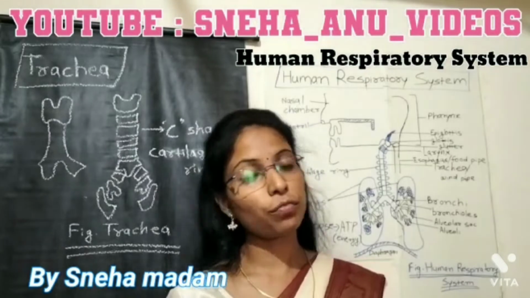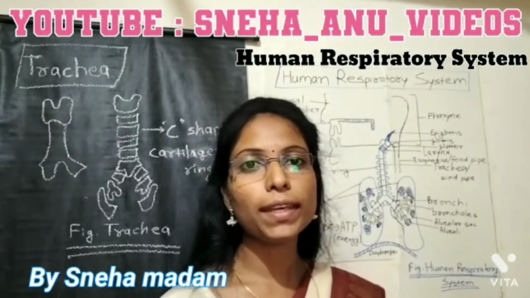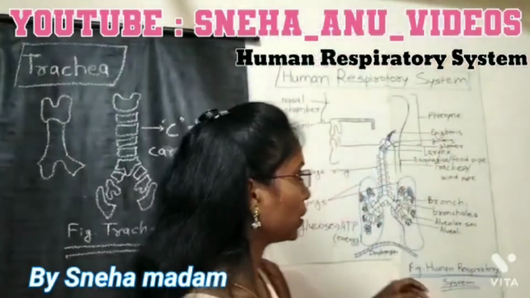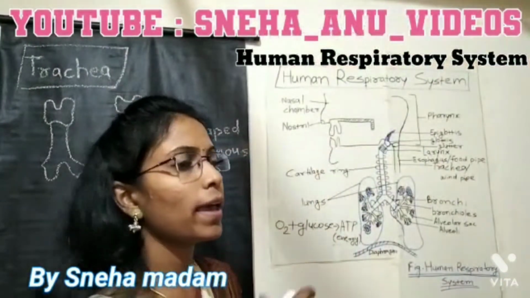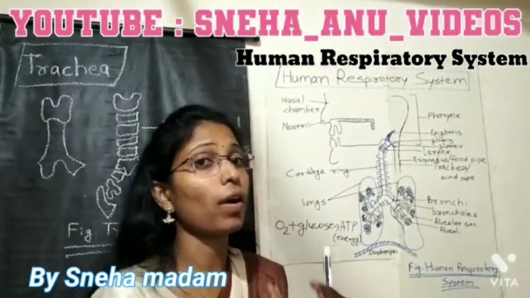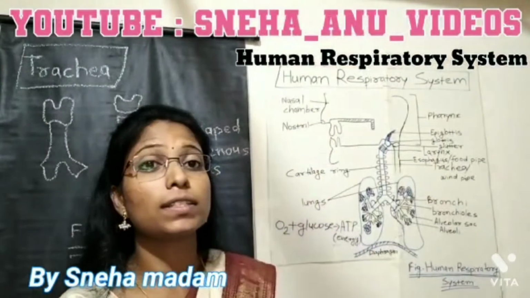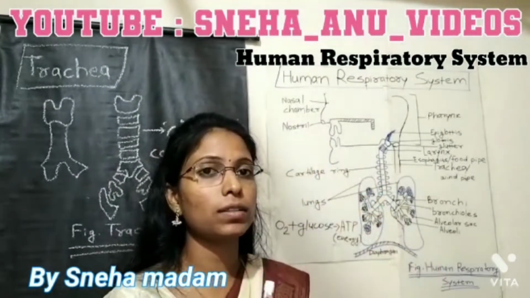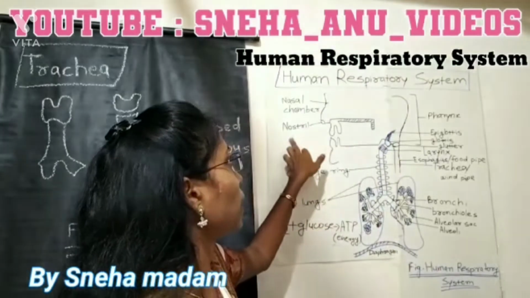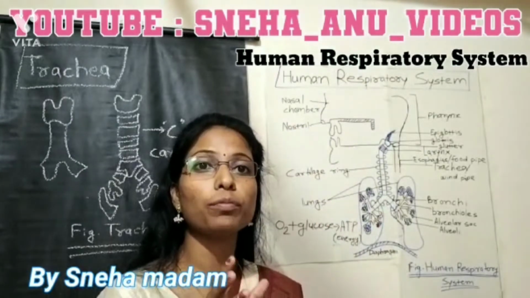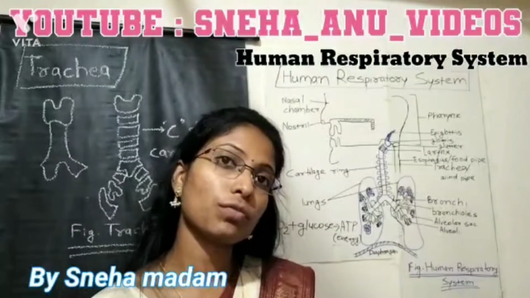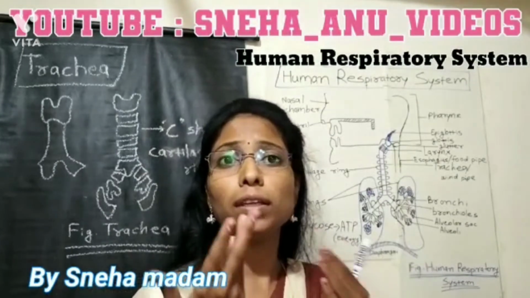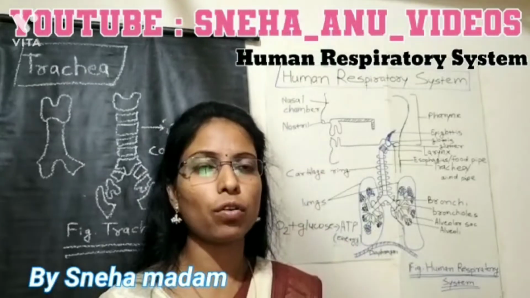Humans inhale oxygen from the atmosphere with the help of the nostrils. In the nostrils, small hairs are present. What is their function, and why is there a necessity for hair in the nostrils? Those hairs are present to trap the dust particles from the atmosphere, since many germs and dust particles can be inhaled into our body.